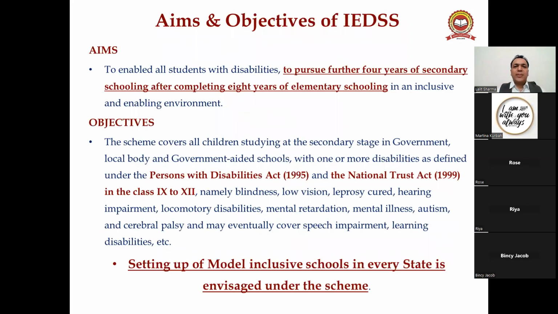Now, what are the aims and objectives of IEDSS? The aim is to enable all the students with disabilities to pursue a further 4 years of secondary schooling after completing 8 years of elementary schooling in an inclusive and enabling environment. So here the word inclusive is the most important word, right? Because the full form of IEDSS is Inclusive Education for Disabled at Secondary Stage.